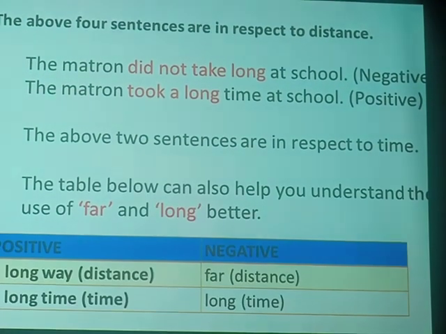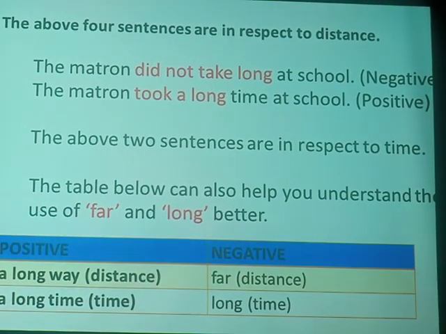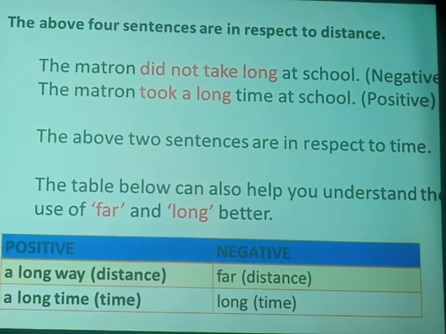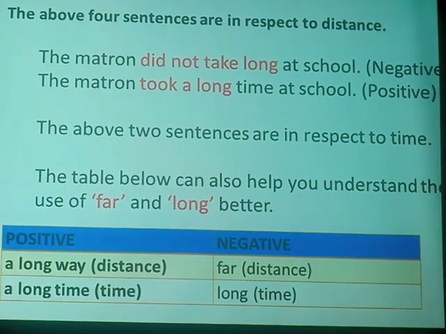Then I have to take you through the table of summary. The table is telling us how those things change. A positive sentence with a long way, which is in respect to distance, changes to far. And if you're given a sentence in negative, just change it to positive. What is far? Change it to a long way. Remove the idea of negative. And we're saying a long time, in respect to time, changes to long, but it should be negative. So when you say, she has taken a long time in town, the other side will say, she has not taken long in town. As simple as that.